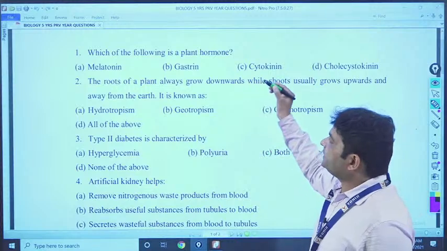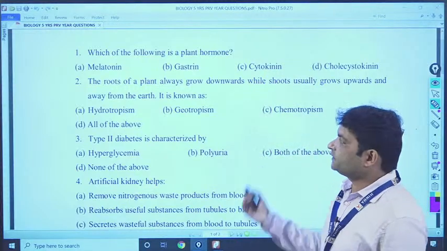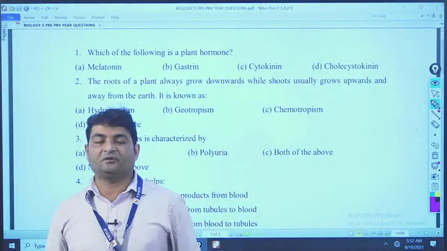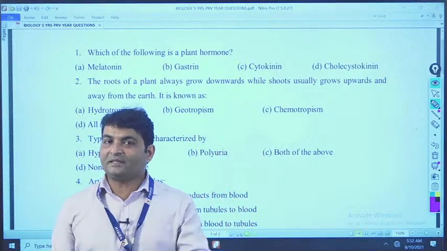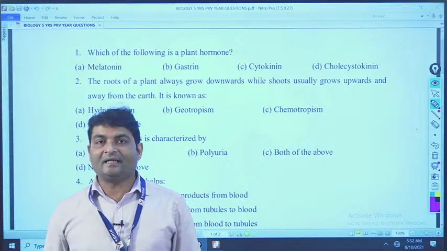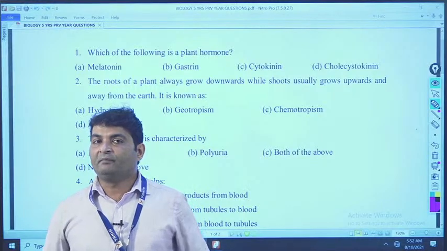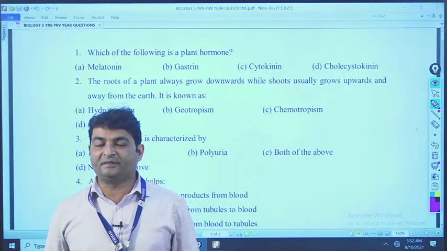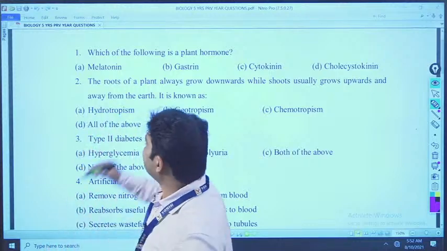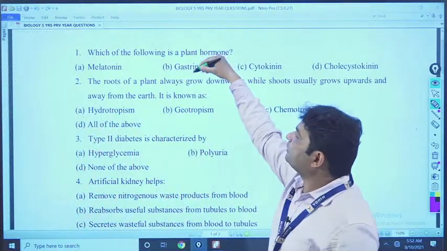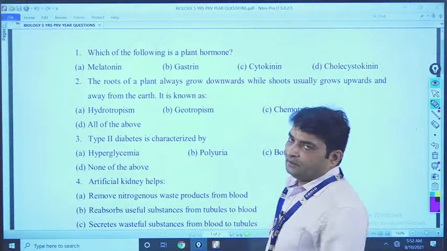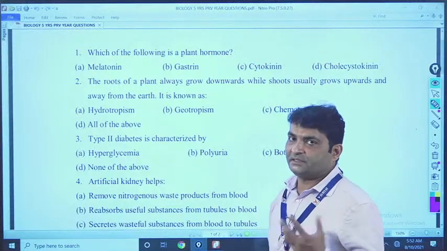Which of the following is a plant hormone? Let's see. First you have to know what a hormone is. Hormones are chemical substances found in both animals and plants that regulate our body metabolism or body activity, both in plants and animals. So here the question is asking which of the following is a plant hormone. Let's see, generally 5 types of hormones are present in plants.